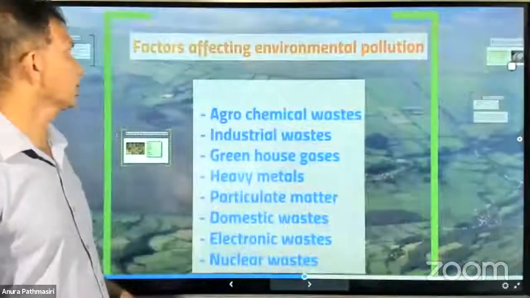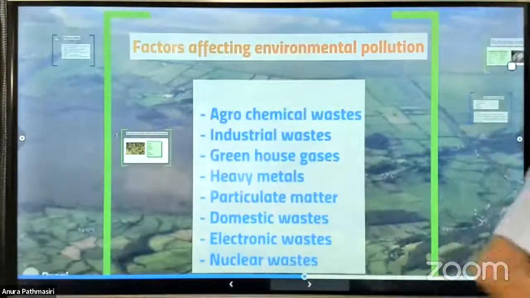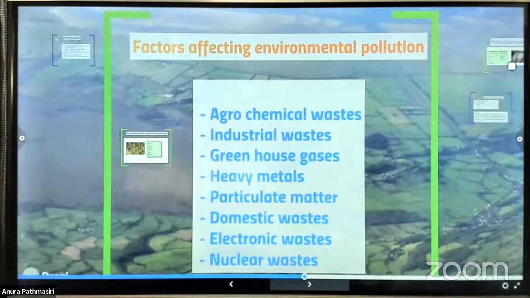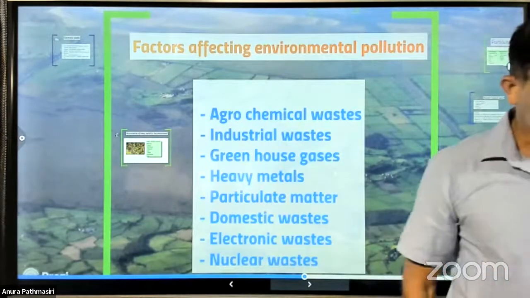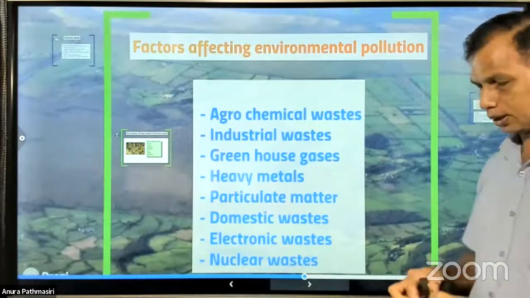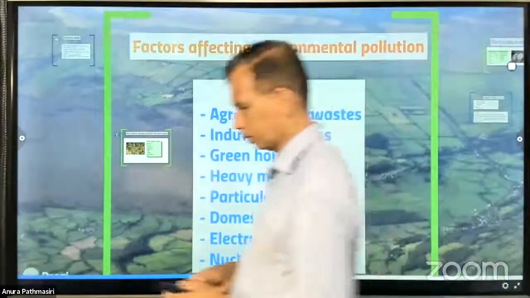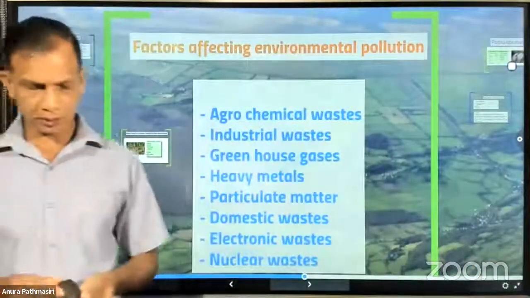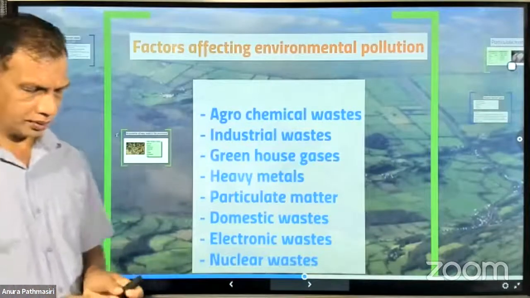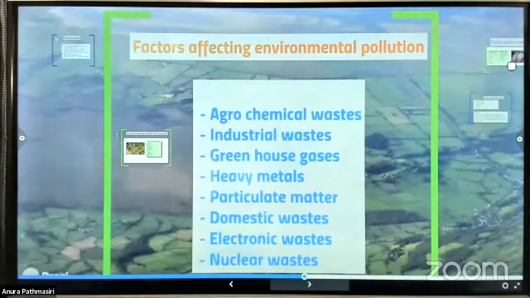As you can see, there are factors affecting environmental pollution. There are different factors that affect environmental pollution, right? As you can see, agrochemical waste these days is a very common topic. It has been discussed among politicians and different organizations, right? It has become.